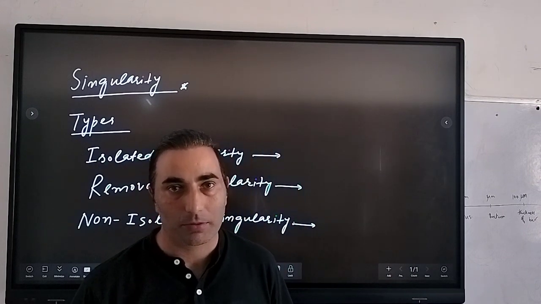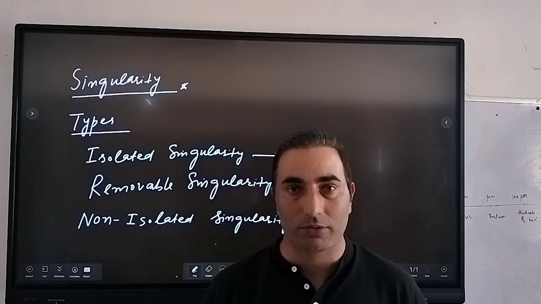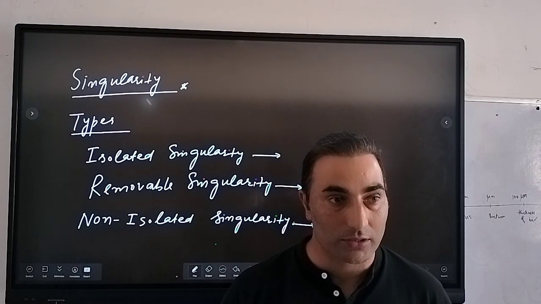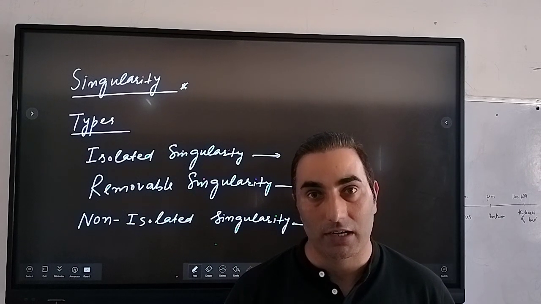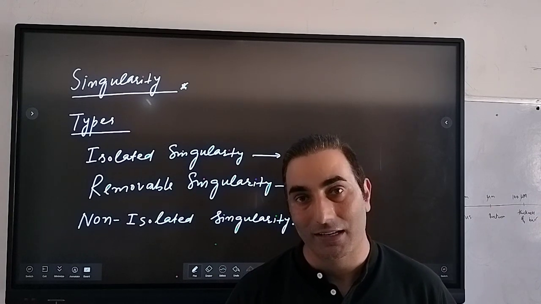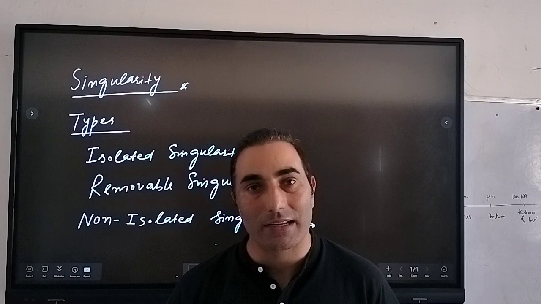So from the basics, what is a singularity, or what is called a singular point? Suppose we have some function which is not defined at some point z equal to a, right? Then that point is called a singular point, or we can say that the function has a singularity at that point.